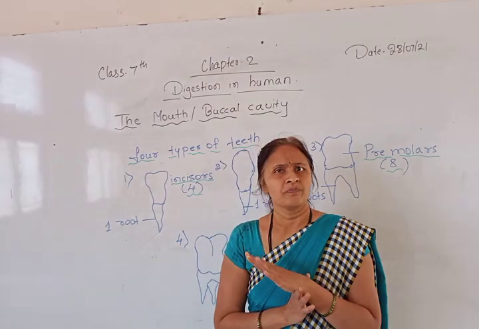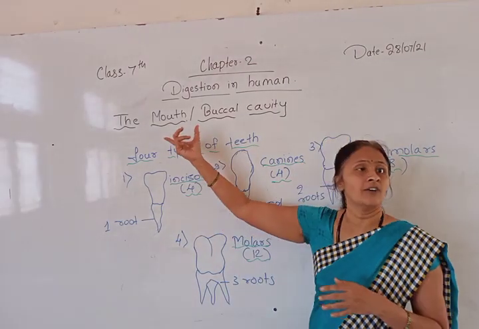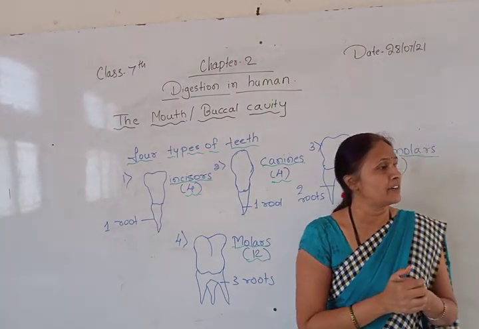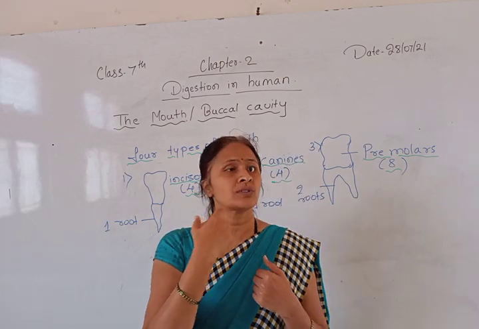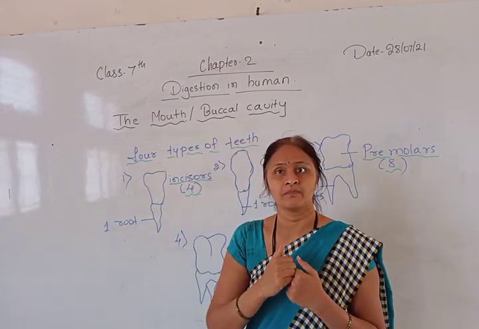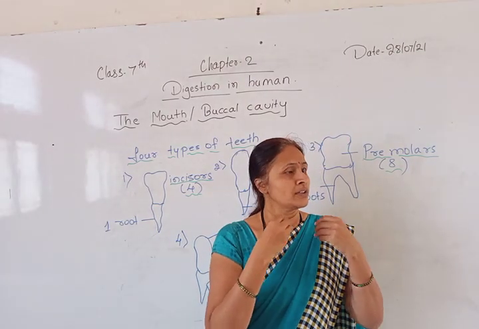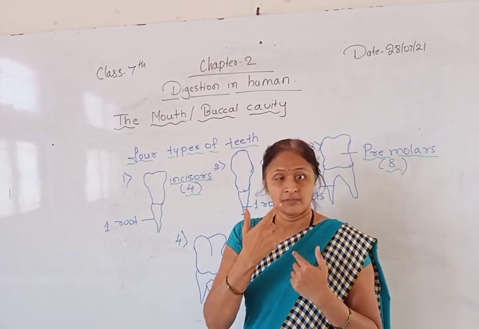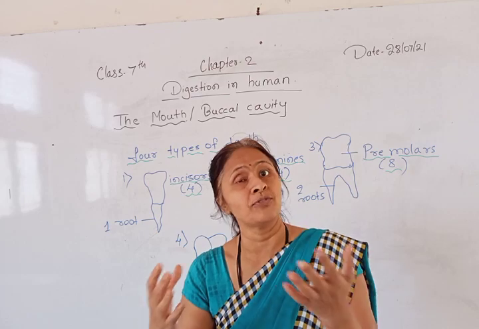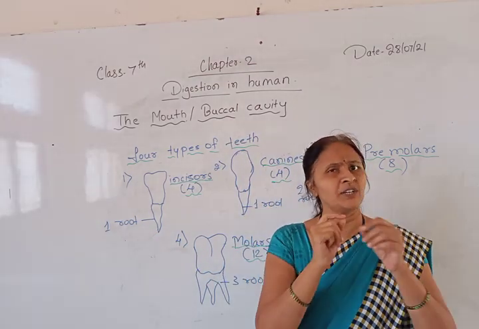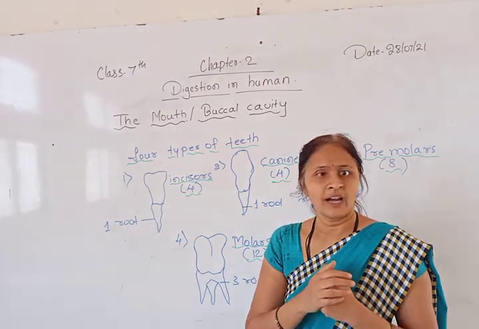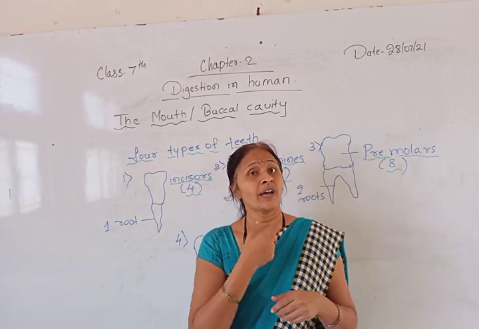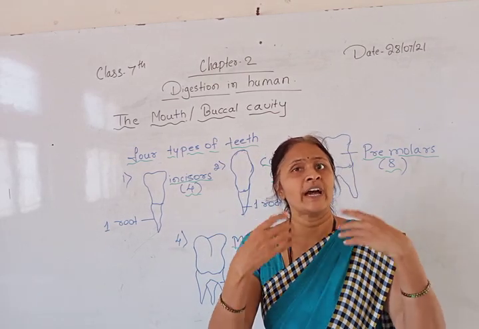So how does the process go on in the first part of the digestive system, the mouth or buccal cavity? You can see the mouth structure of a human being. The part directly involved in digestion is our teeth. They convert complex food into simpler substances, or cut it into small pieces. We can't eat a whole chapati directly because our food pipe, or esophagus, isn't big enough to take all this food as it is.